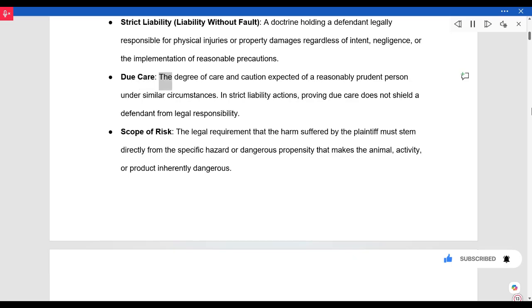Due care. The degree of care and caution expected of a reasonably prudent person under similar circumstances. In strict liability actions, proving due care does not shield a defendant from legal responsibility. Scope of risk. The legal requirement that the harm suffered by the plaintiff must stem directly from the specific hazard or dangerous propensity that makes the animal, activity, or product inherently dangerous.